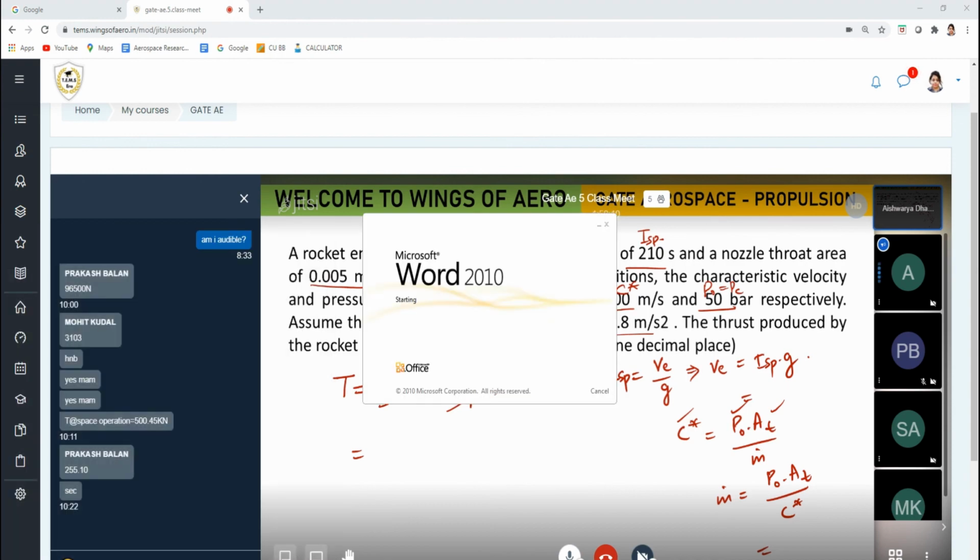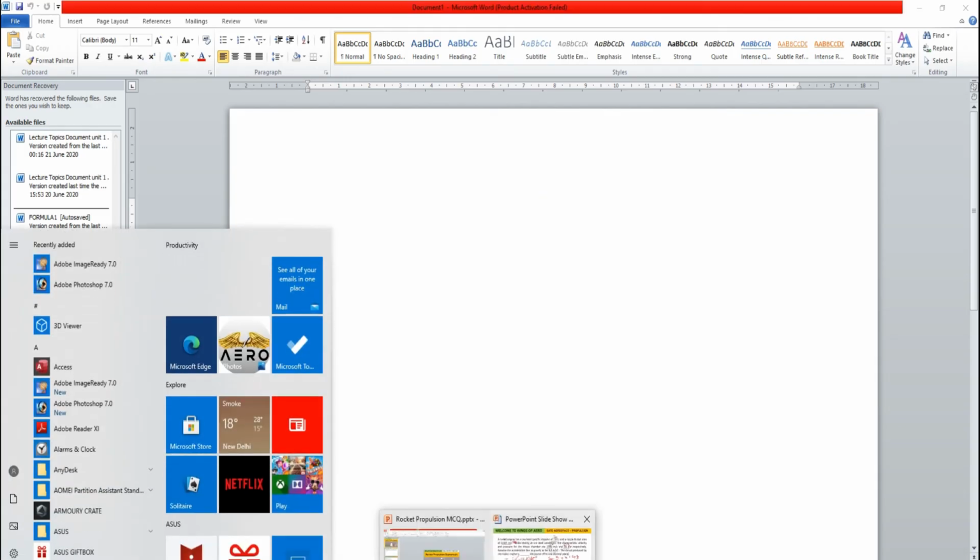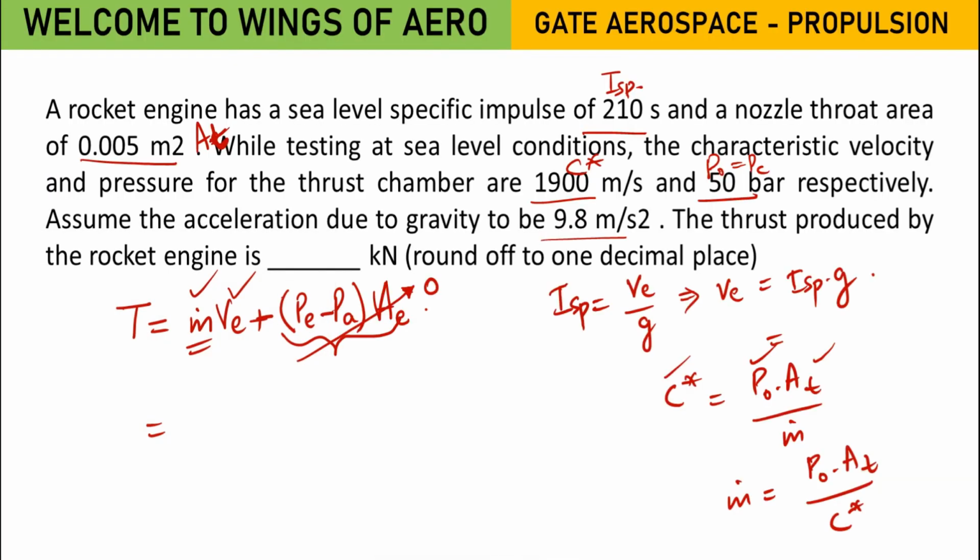Ma'am, 25.15 kilonewton. Which one? Thrust, ma'am. Thrust is how much? 25.15 kilonewton, ma'am. No, no. Because the answer they have given should range from 27 to 27.2 kilonewton.